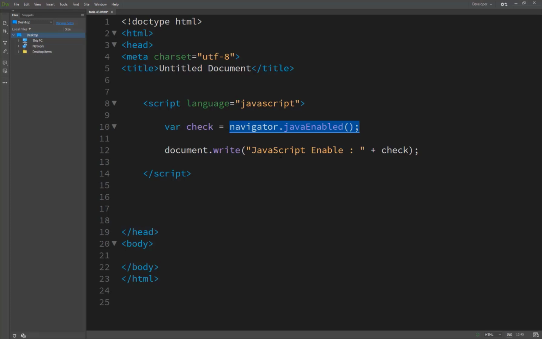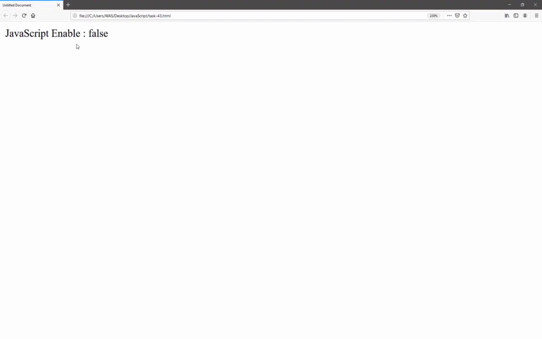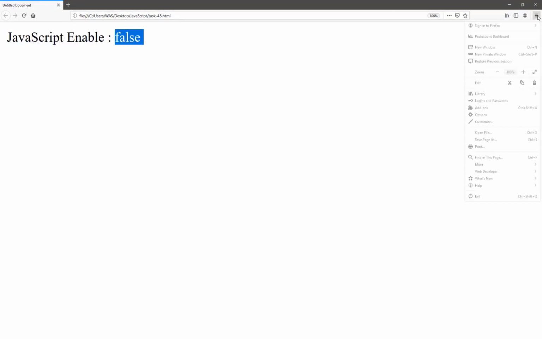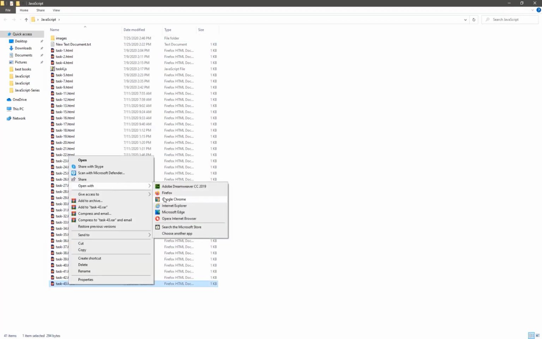So here we start and check what our results are in our browser. It's task 43. We click and you will see our result: Java enabled is false in Firefox. So in Firefox it's false by default. Let me check in another browser.